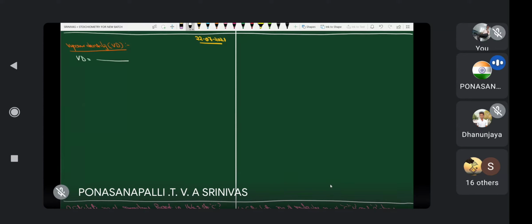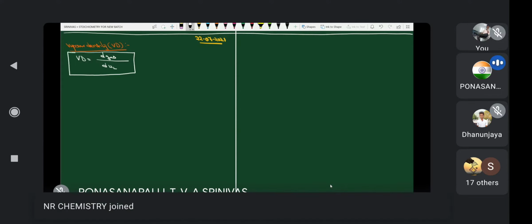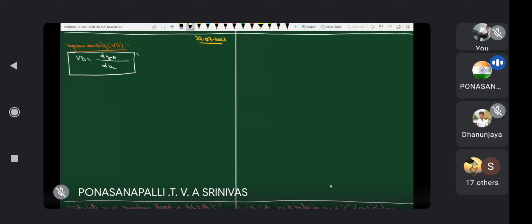Vapor density is equal to the ratio between density of gas to density of hydrogen. That is called vapor density. Now what is the formula for density? Density is equal to mass by volume. Therefore here, mass of gas by volume of gas, by mass of hydrogen by volume of hydrogen.